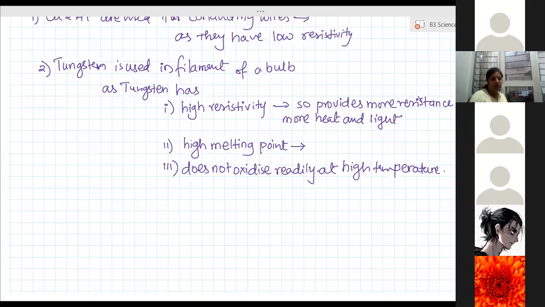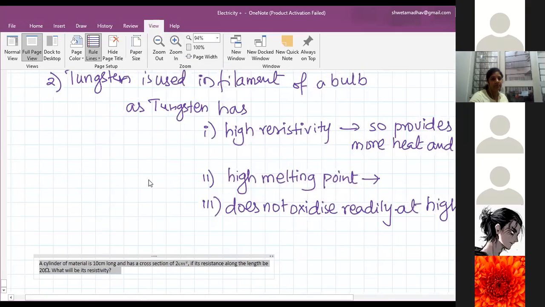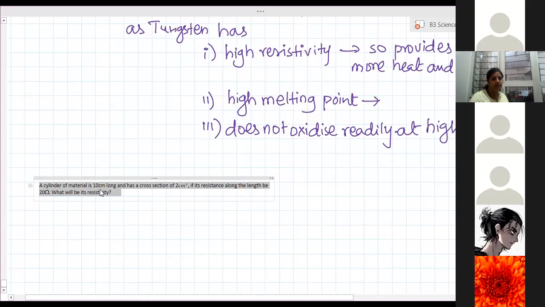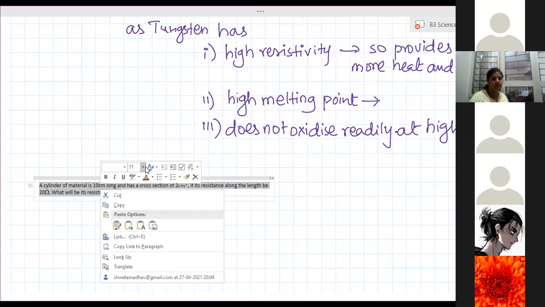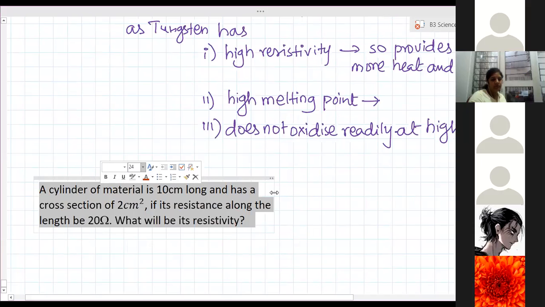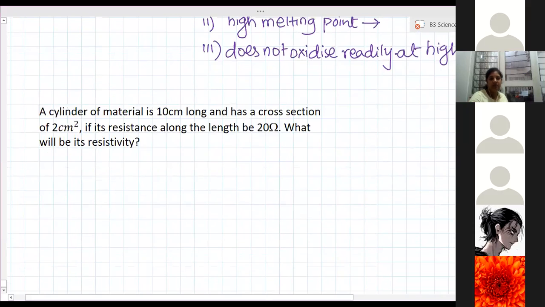So, a numerical based on this resistivity part. For these questions, you have to write down the given things and then the formula. So first part, what are the things given?